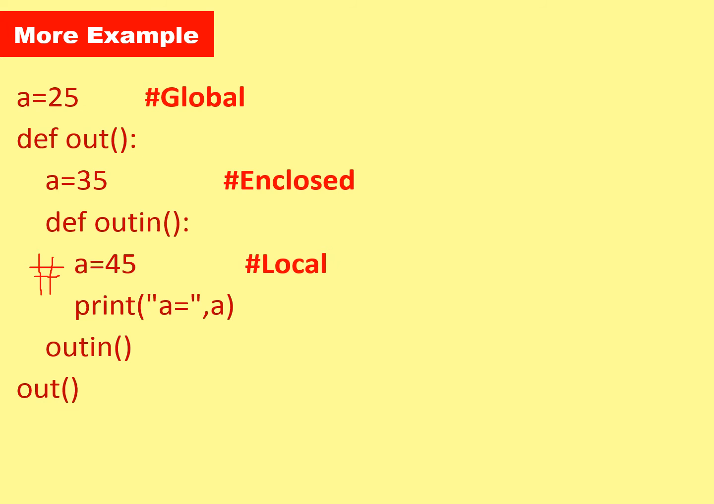In such case, if we insert this symbol here, this line is considered as a command. Then if we run the program, it searches for E, and E stands for enclosed. And again, if we insert a symbol here, then it is searching for the next value, that is called global. And if it doesn't find any value,